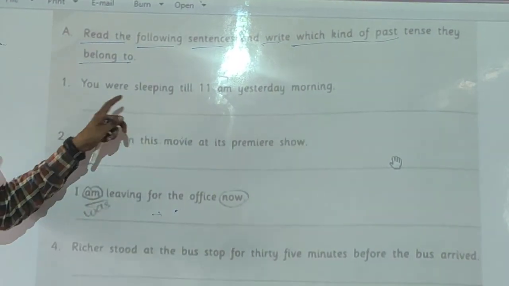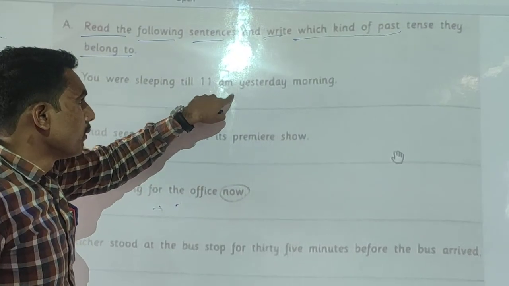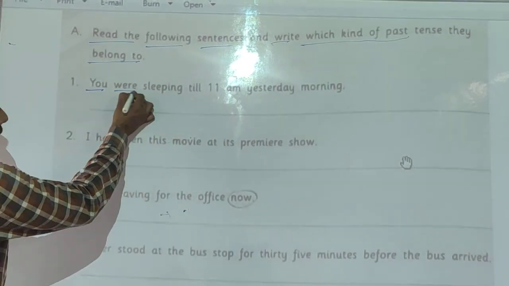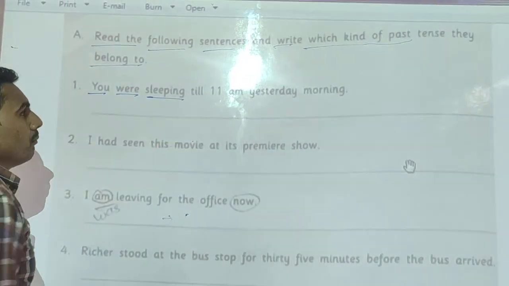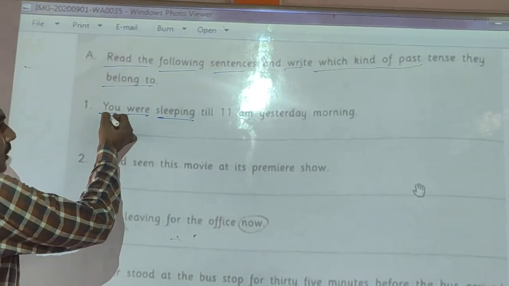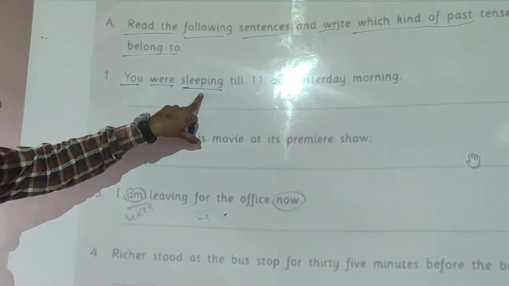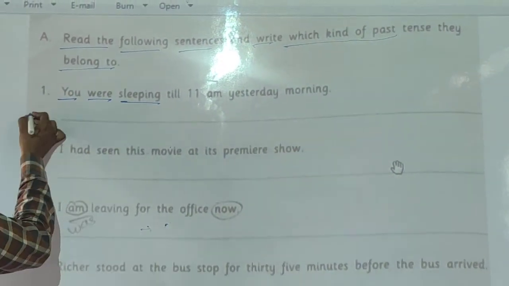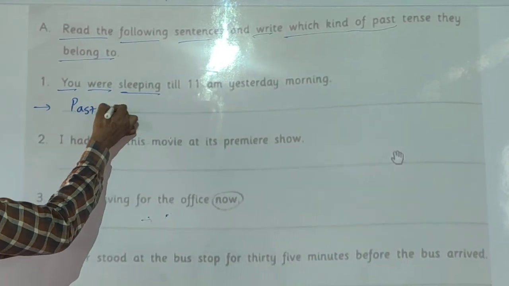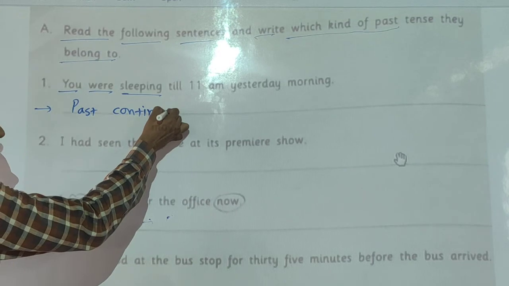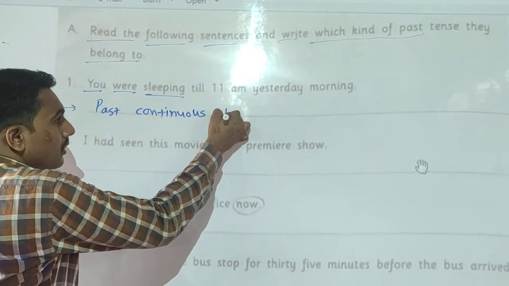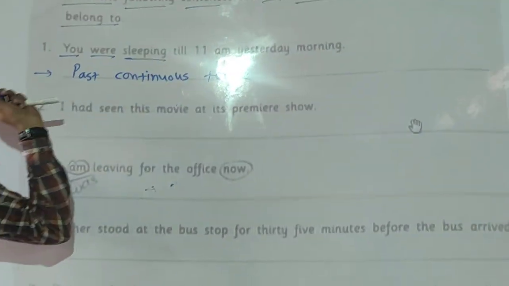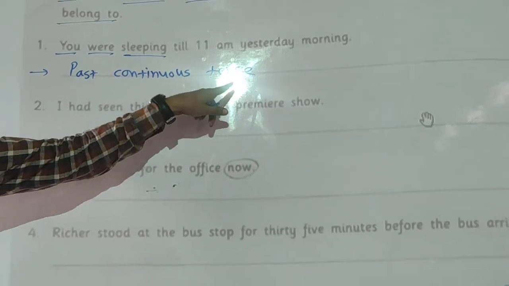Which kind? We were sleeping till 11 a.m. yesterday morning. In this example, look here. You is a subject, were is a helping verb, and the main verb is sleeping. When subject plus were plus V-ing comes in any sentence, we can easily say that it is a past continuous tense. Past continuous tense. You will understand according to the formula or structure that it is past continuous tense.